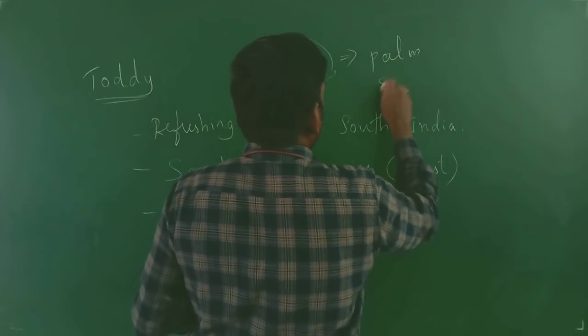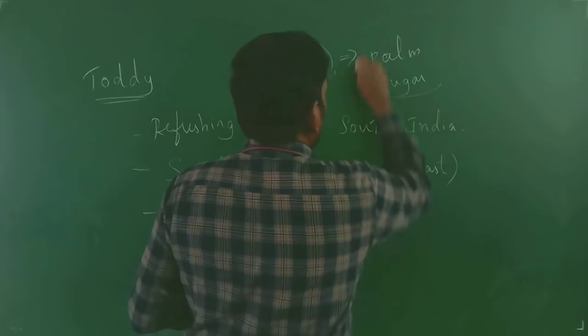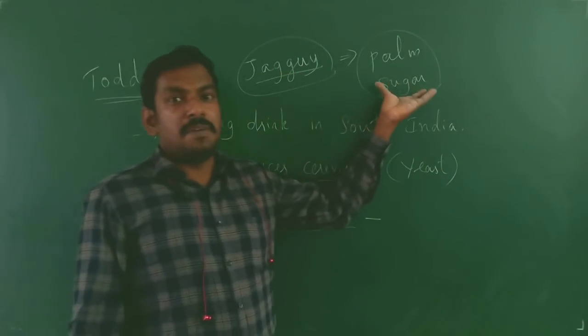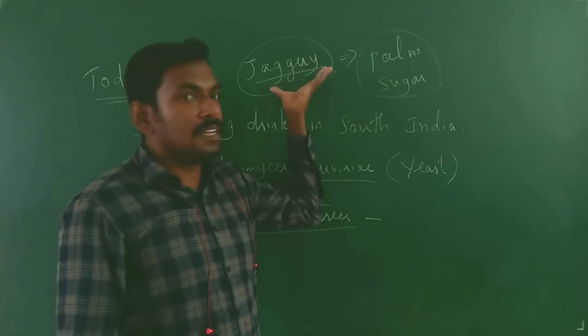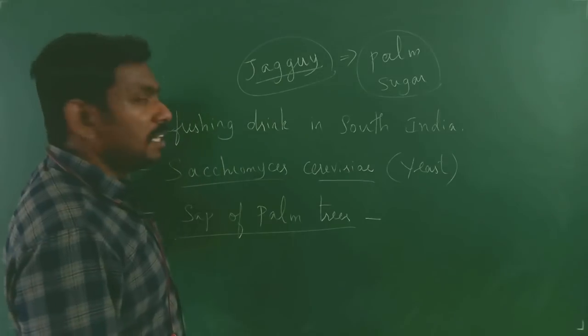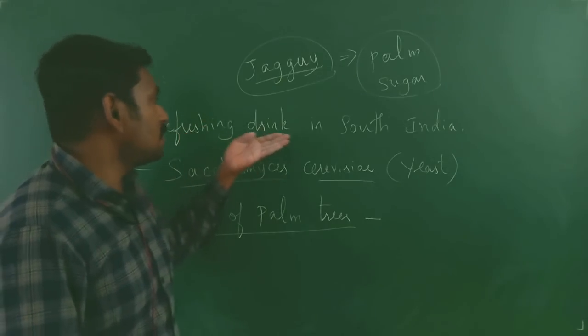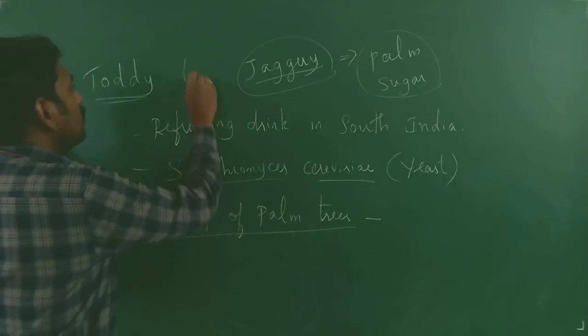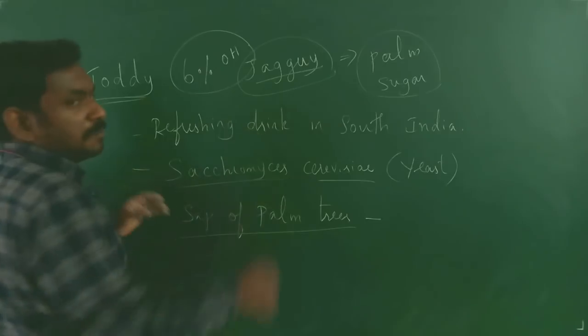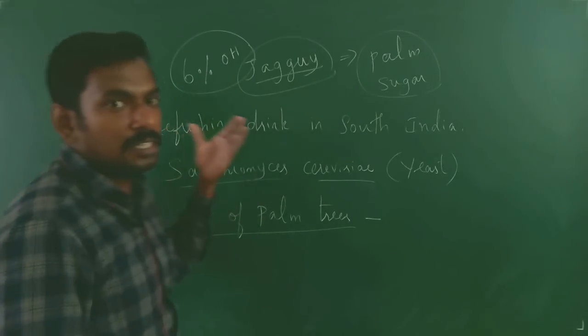In Tamil we call it panavellam and karupatti. These are obtained from the toddy. Toddy contains about 6% alcohol.